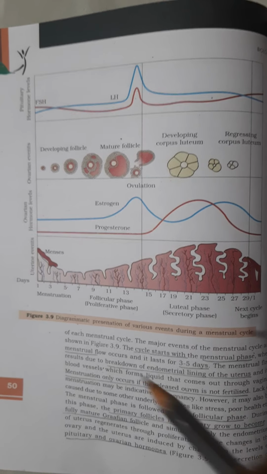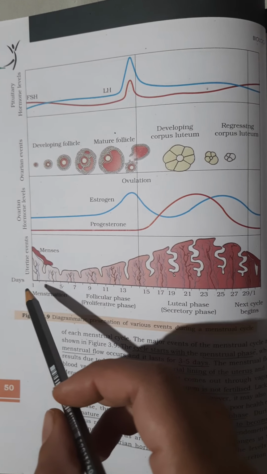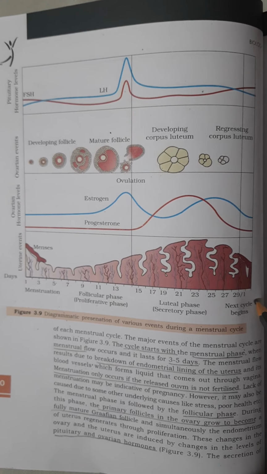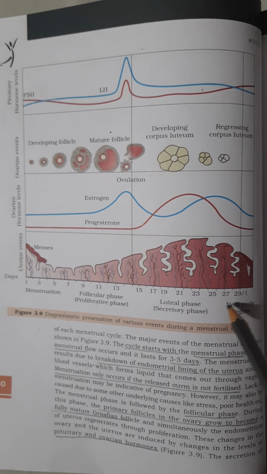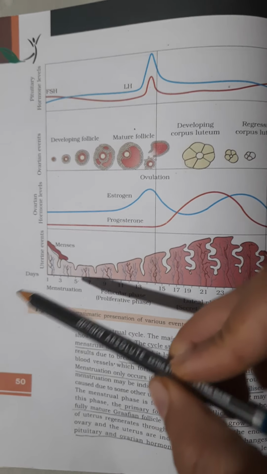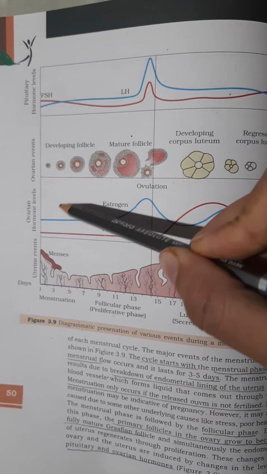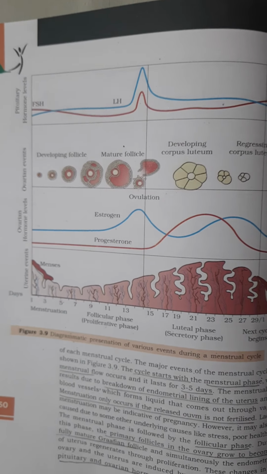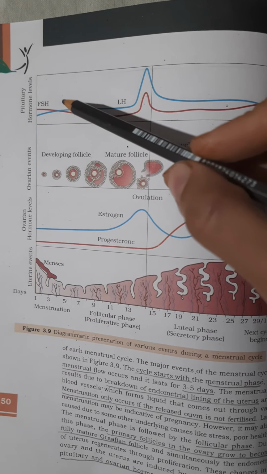Listen carefully. Here on this axis, the number of days of a month is shown because it's a monthly cycle, which varies from 25 to 29 days. So it is from day 1 to 29. On this axis, different events are covered: uterine events, ovarian hormone levels and how they vary, ovarian events, and pituitary hormone levels.